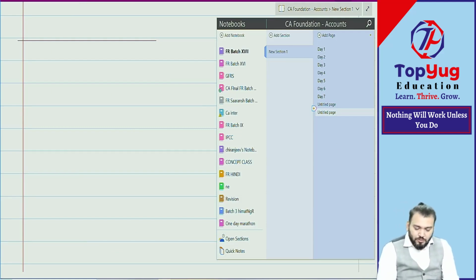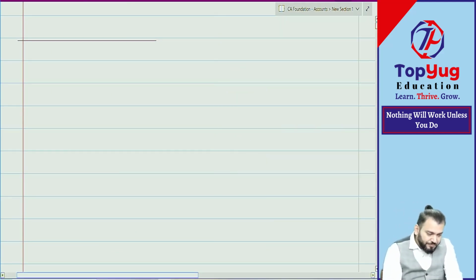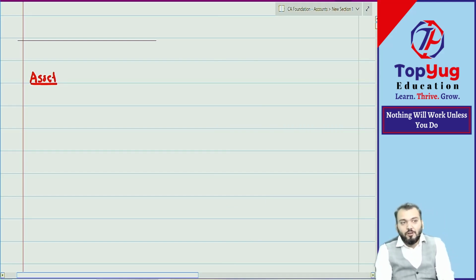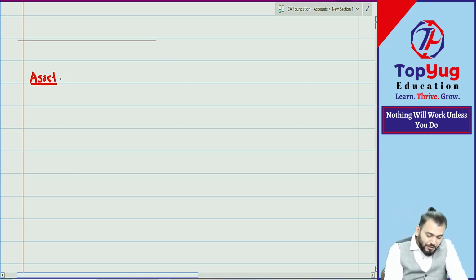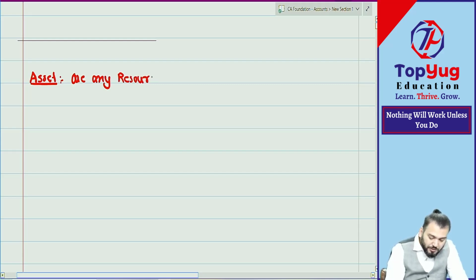So come to the meaning of asset. We have done the meaning of asset, but not the technical meaning. Now we are here to understand the technical meaning of asset. Assets are any resource arising from past activities.